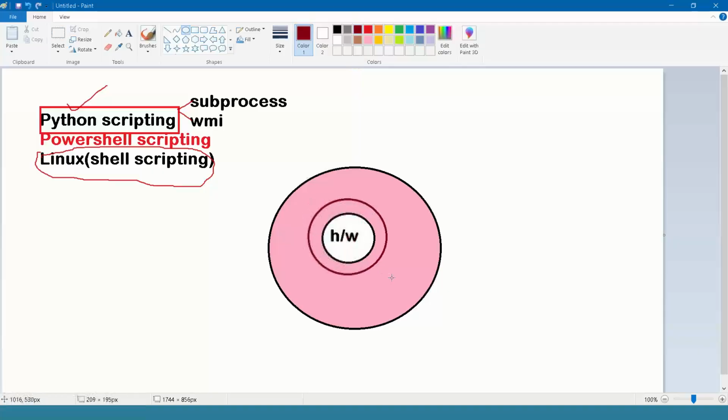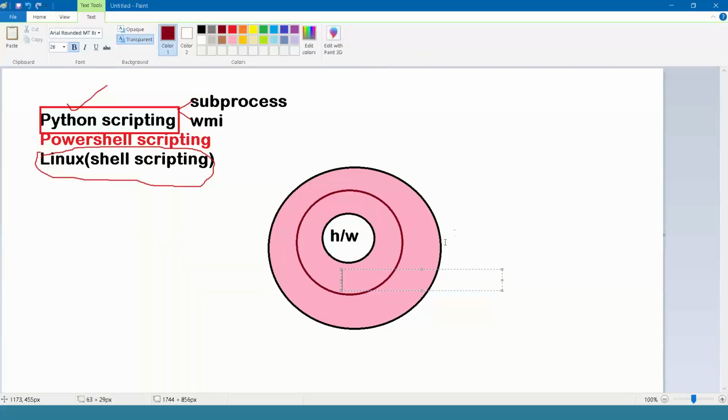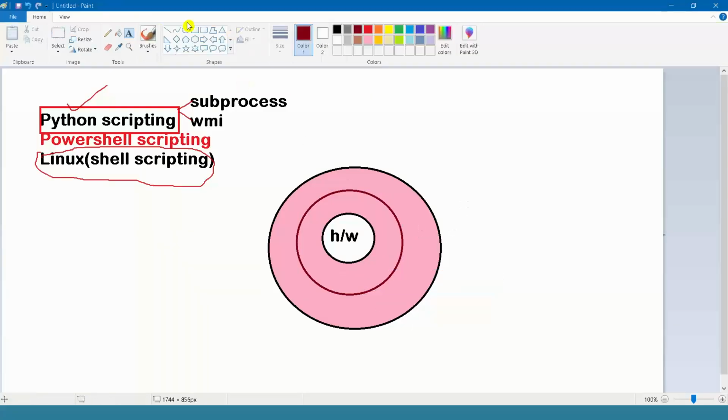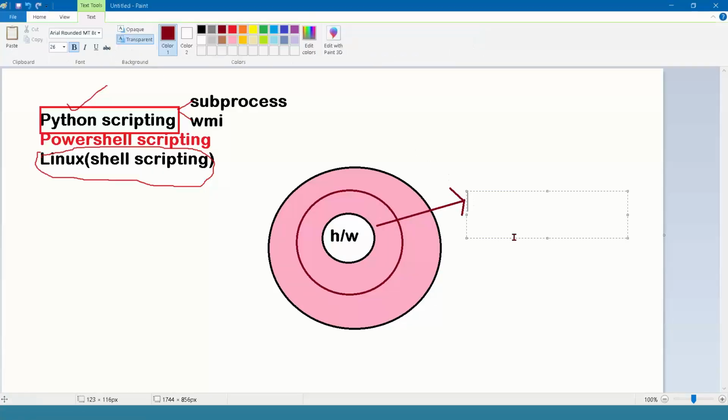The first one is the kernel. It's the core component, and everything is managed by this program only. So this total together is what you call the Linux operating system. So the OS again contains two parts: kernel and shell.